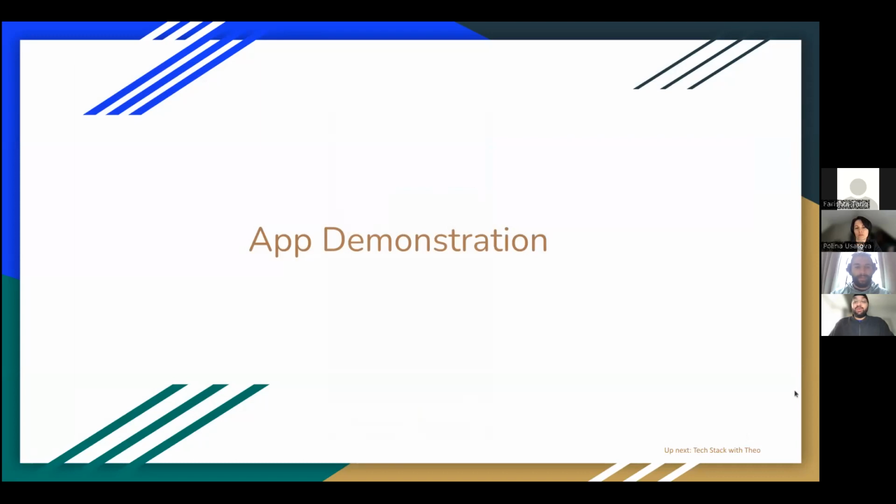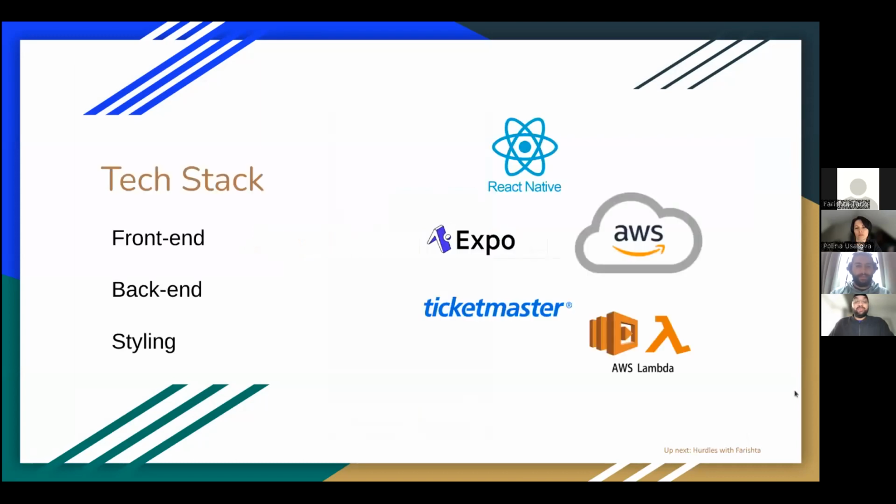I'll now hand over to Theo, who will talk about the tech stack. Thanks, Mandeep. So we knew from the start we wanted our app to be a mobile app so people could use it while they're at a festival or an event to find people to hang out with. So we decided to use React Native for our front end. We used Expo to help set that up and to streamline features like getting location permission. That included the Expo Go app, which allowed us to scan a QR code and get the app running on our phones really quickly, and some dev tools for styling and testing.